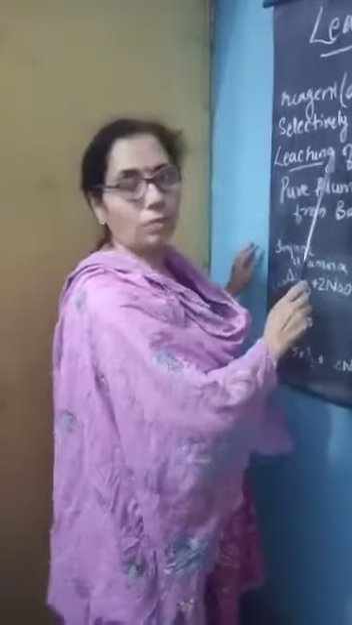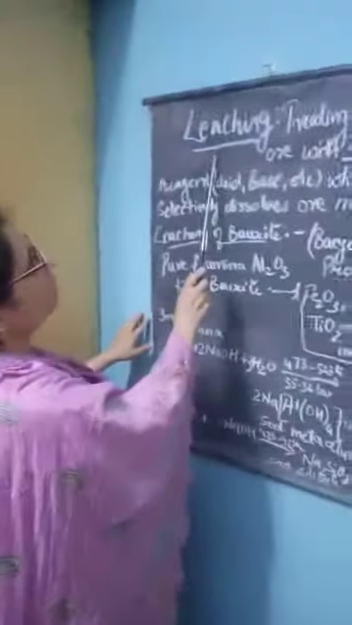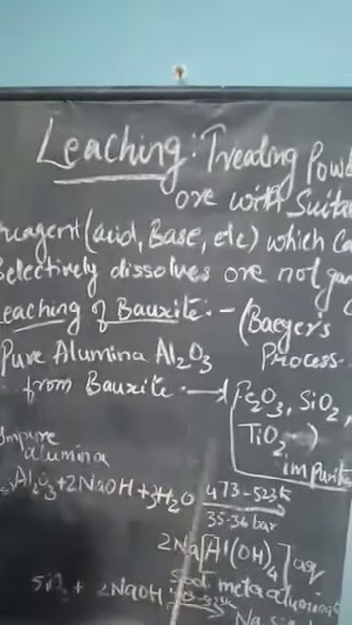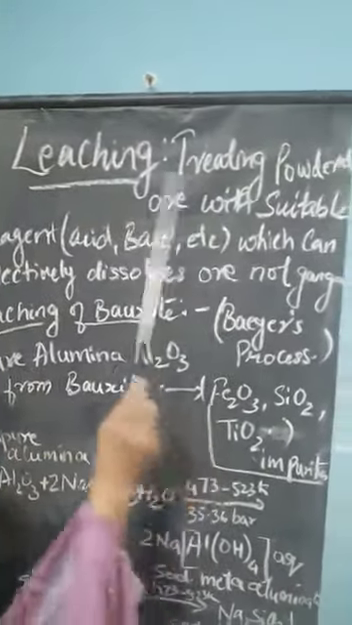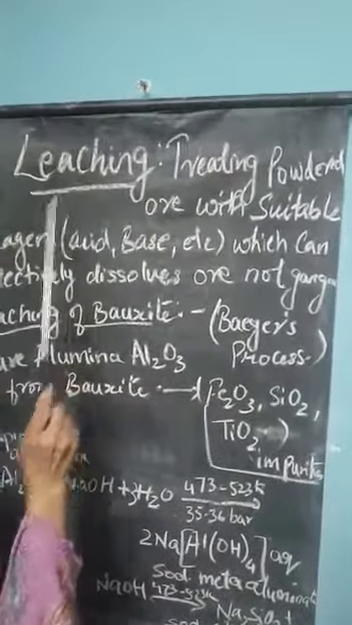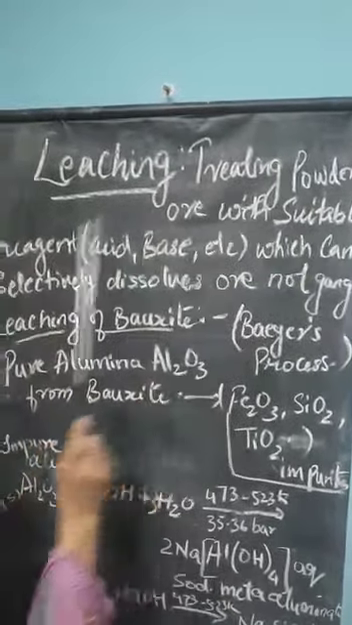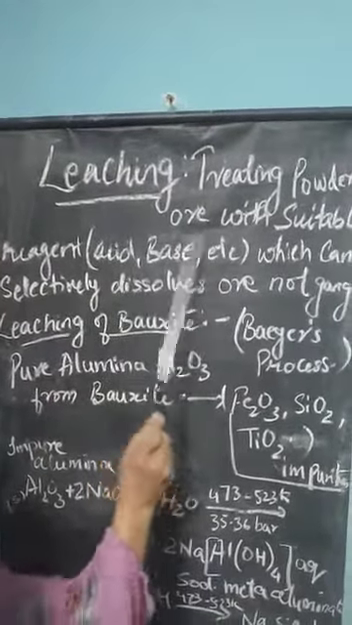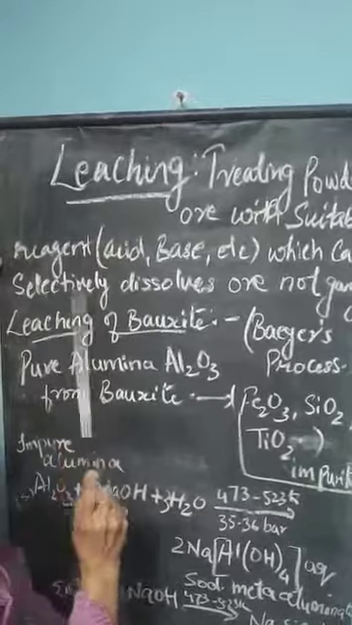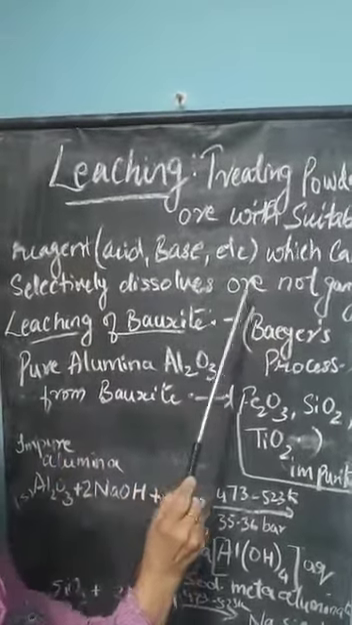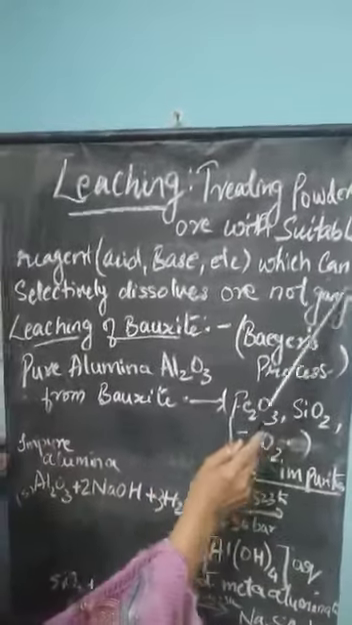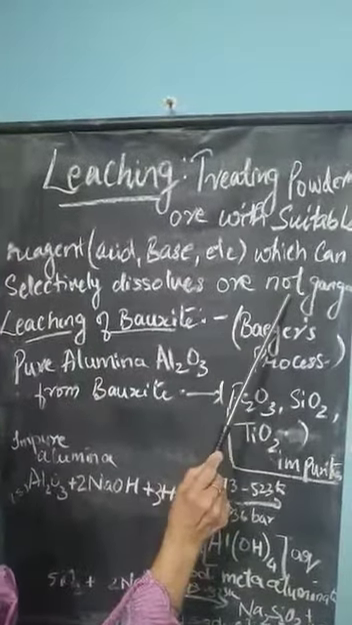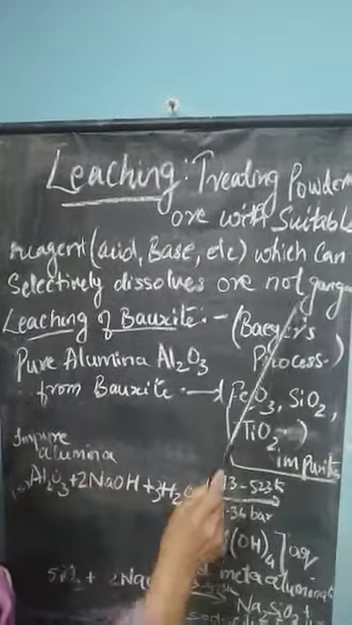Now the next method which we have to study is leaching. Leaching is another method which is very important for the concentration of ore. In this, the powdered ore is treated with a suitable reagent like acid, base or any other thing. This substance will react with and dissolve the ore and form some other complex, but it will not react with the gangue particles, that is the impurities. It will not react with impurities, and impurities will settle down as they are.